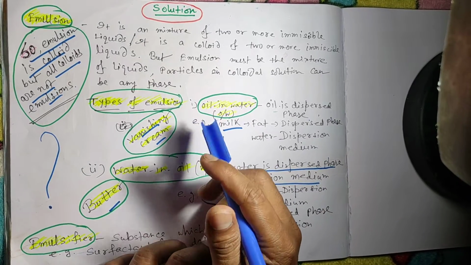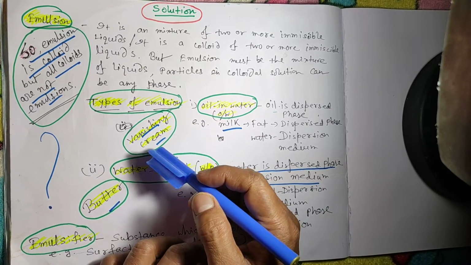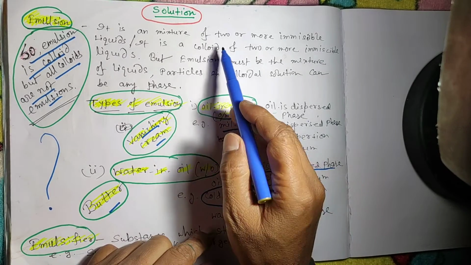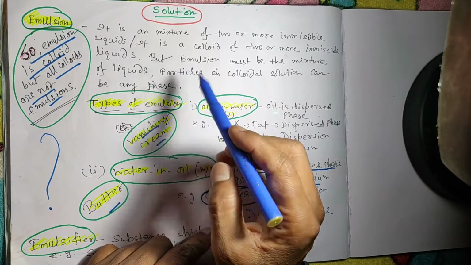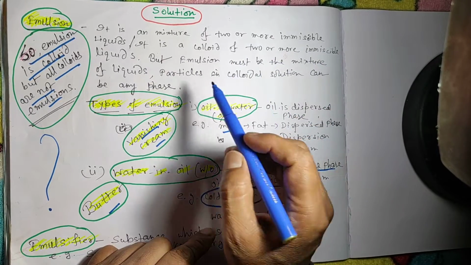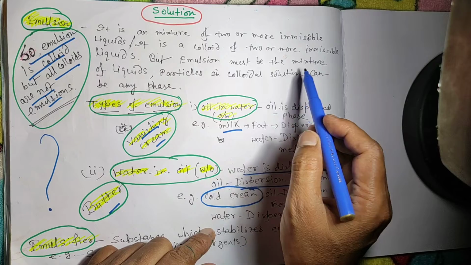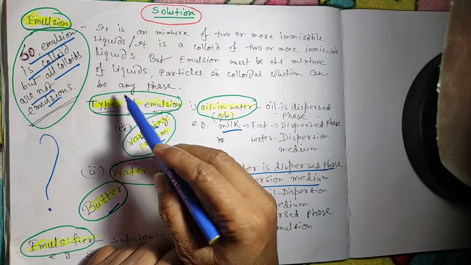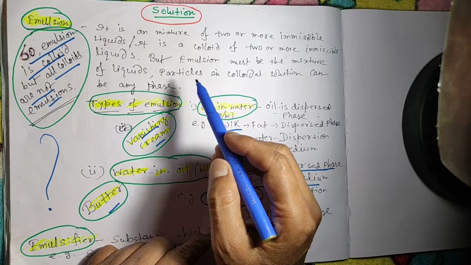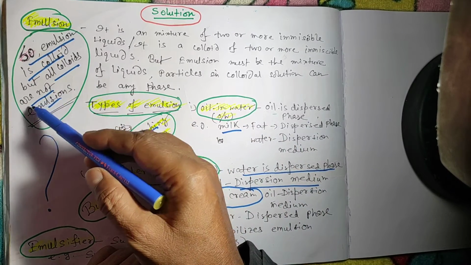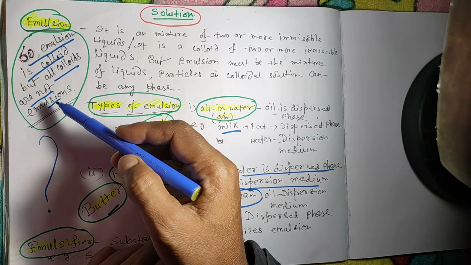Hello students, today I am going to discuss emulsion. Now what is emulsion? It is the mixture of two or more immiscible liquids, or it is a colloid of two or more immiscible liquids. But emulsion must be the mixture of liquids. Particles in colloid solution can be any phase. So we can say emulsion is colloid, but all colloids are not emulsions.